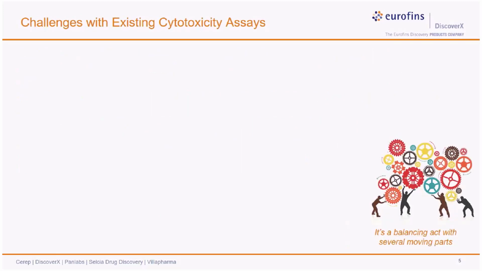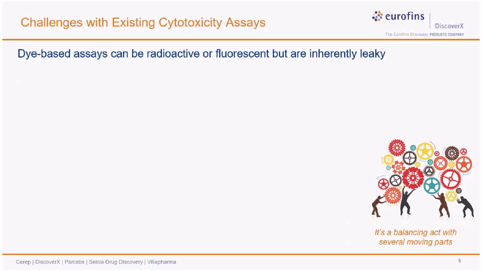There are several challenges with the existing cytotoxicity assay platforms. Some of the key ones are listed here. Firstly, most of the ADCC assays, which are dye-based or radioactive, are inherently leaky. In these assays, the target cells are loaded with a radioactive or a fluorescent dye, and when they are killed by the effector cells, the dye is released out of the lysed cells. But what actually happens is that the cells tend to leak the dye on their own, which interferes with the assay and keeps it from being precise and specific.